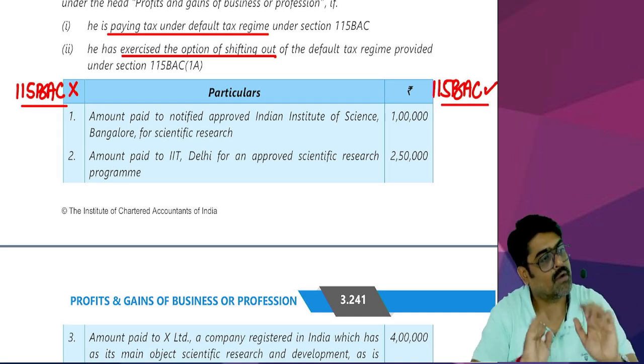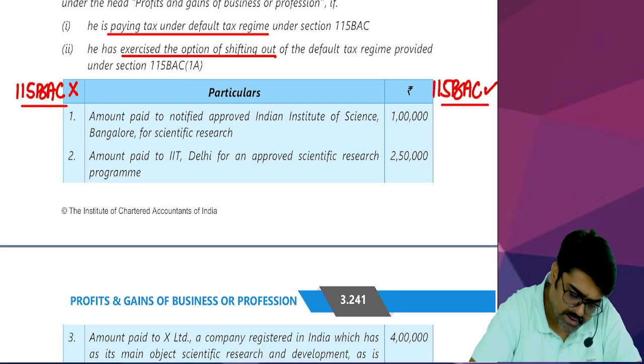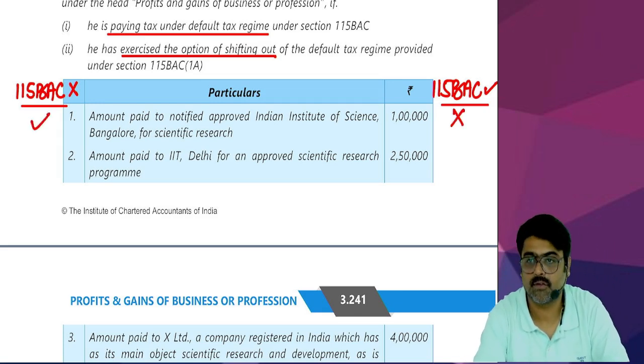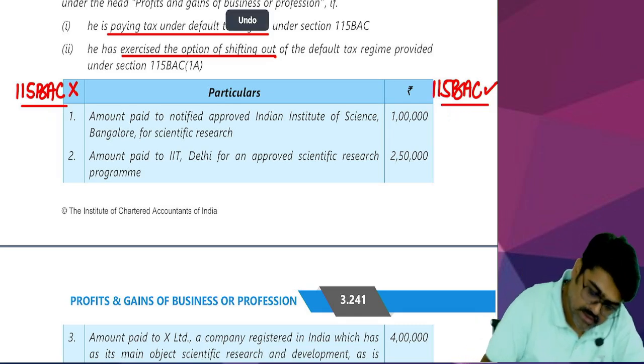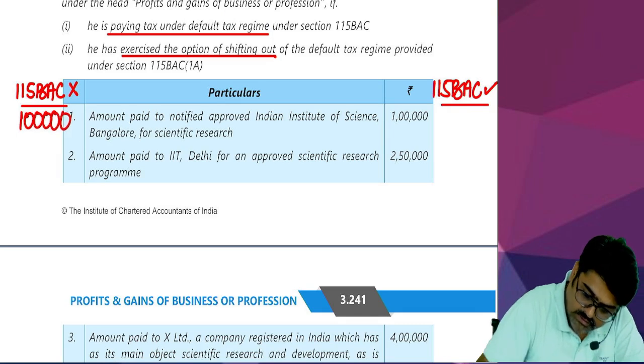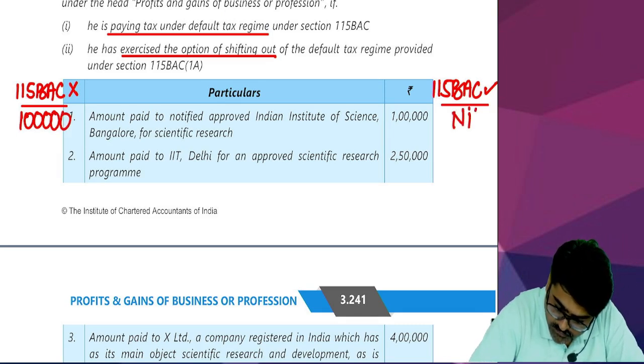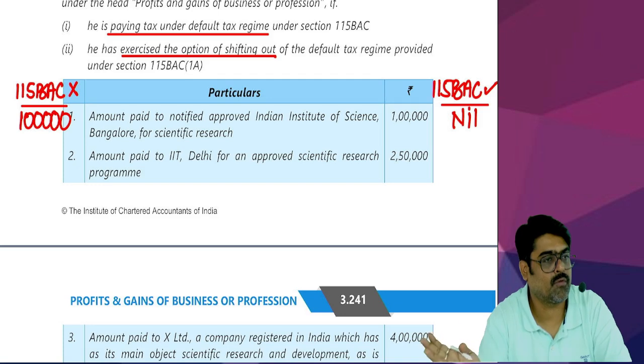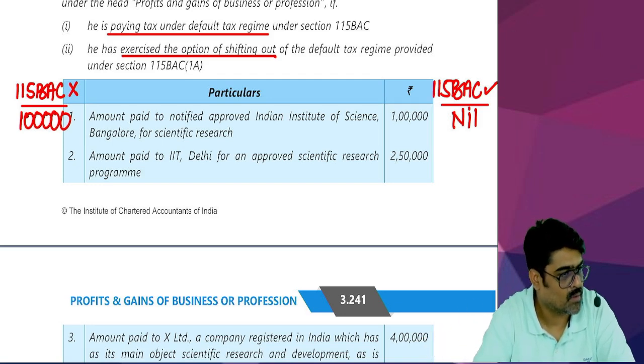Will it be allowed? It will be allowed, but not if you follow 115BAC. So if it is allowed here, will you take 1 lakh fully as a deduction? Yes. But here you are going to take nil, because you are following 115BAC, so 1 lakh will not be allowed.